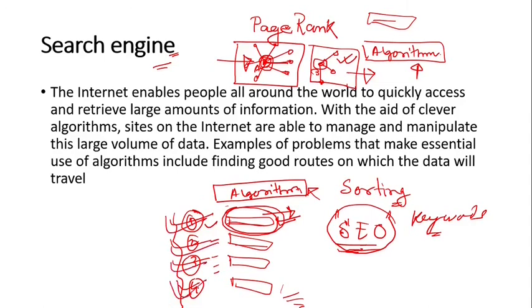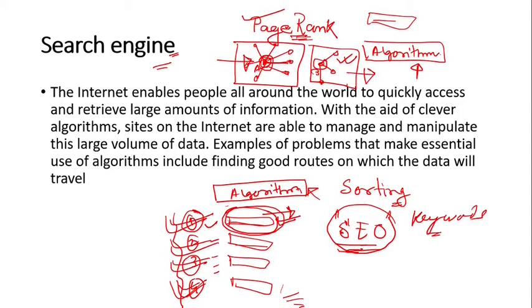Initially we had the PageRank algorithm, which was developed by the founder of Google. Of course, right now this algorithm has changed immensely. We don't know which algorithm Google is using right now, but long back, in the 90s, it was the PageRank algorithm only that Google used.